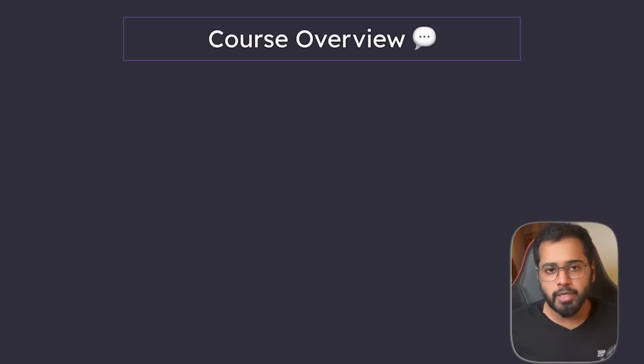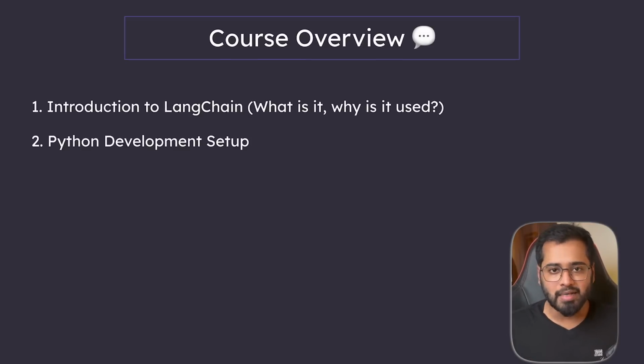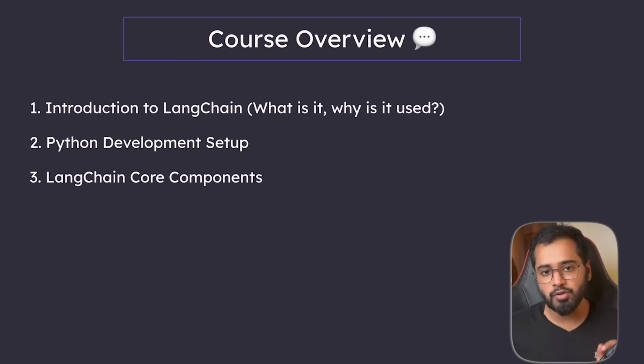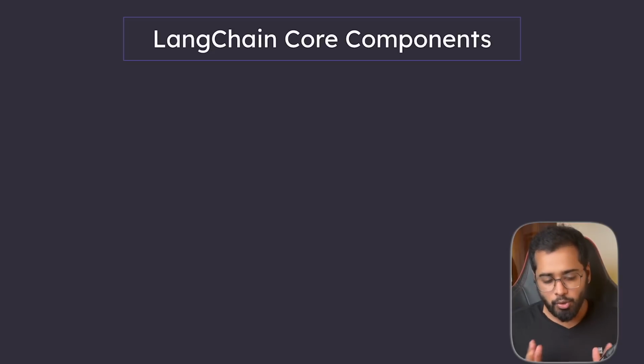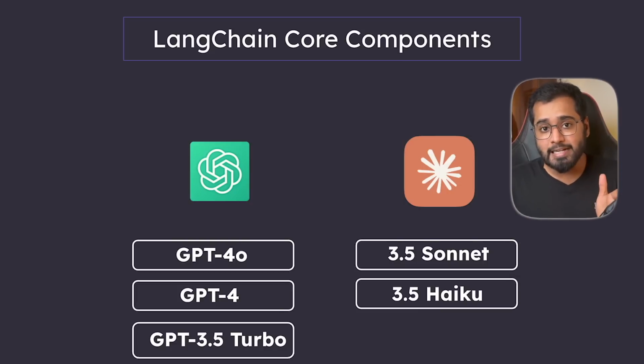So here is what we'll be covering in this course. First, we will talk about what is LangChain, why we use it, what problem does it actually solve, and then we will set up our Python environment so that we can actually start using LangChain and start interacting with these APIs, right? Once we have that set up, we are then going to start diving deep into the core components of LangChain. First off, we're going to start working with chat models, meaning we'll basically just interact with OpenAI's chat models, Claude's chat models, all of that in the first section.